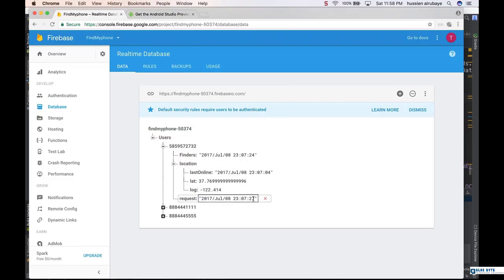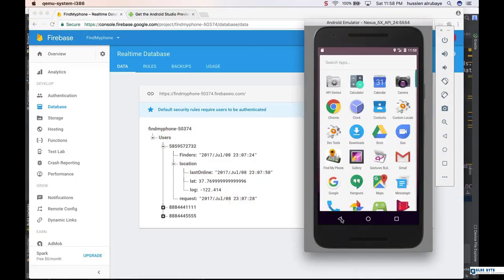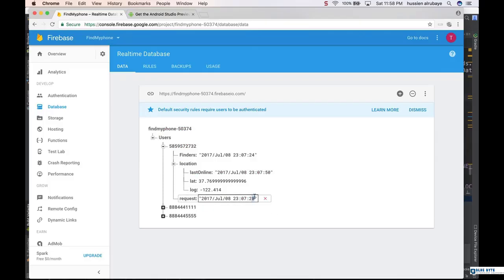If I just change it to 28, for example, it has to work. Now if I just click home, go back, I can still click 29, it will work. But the good thing now is that even if the application continues working in the background for a long time, you could still get his location using the service, because the service will run in the background for a long time. And this is the idea, because even without a service, when you click home, my application will work, but your application will not work for a long time. For some time, then the activity will go out, but the service will continue working in the background for a long time.